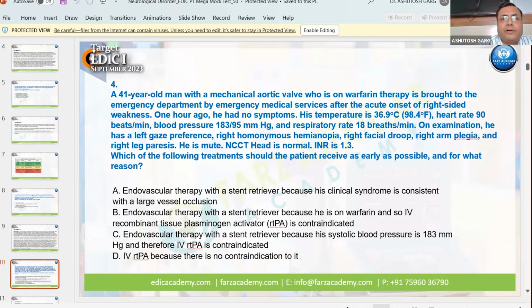So I have got one B. Option B is endovascular therapy with a stent retriever because he's on warfarin, so IV-rtPA is contraindicated. Any other answer? D. Yes. So answer is D.